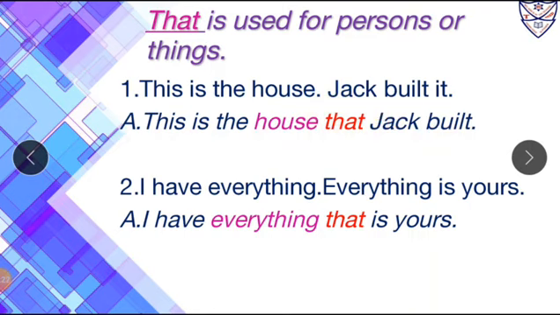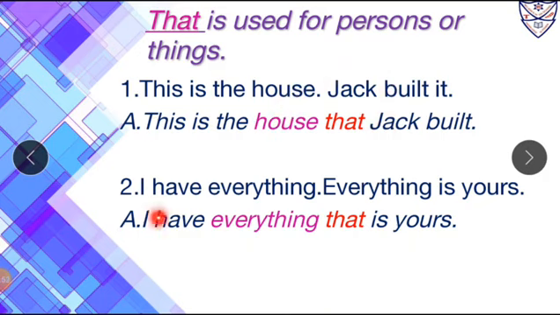Now over here, that is a relative pronoun which refers or relates to the noun, and that noun is house. So we can say that house is its antecedent. Over here, that does two things. First one, it joins both the sentences, and the second one is, it is also used for the noun, that is house, that goes before it.